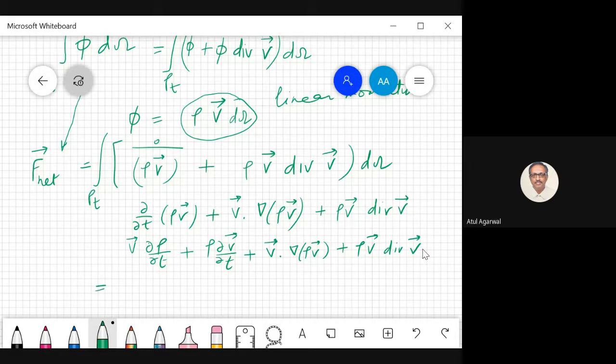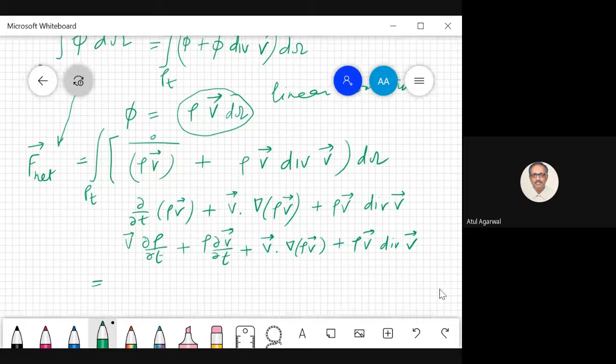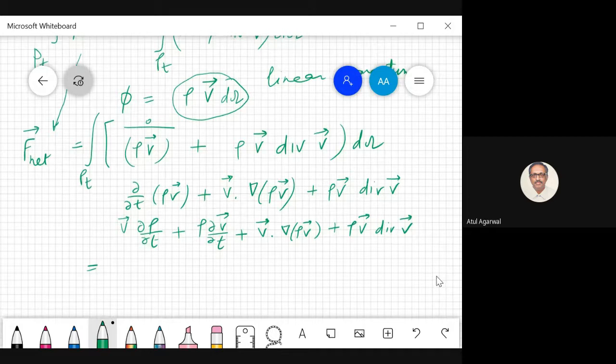What is this equal to? Velocity dot gradient of rho v. It's the rho v time derivative. It will be this